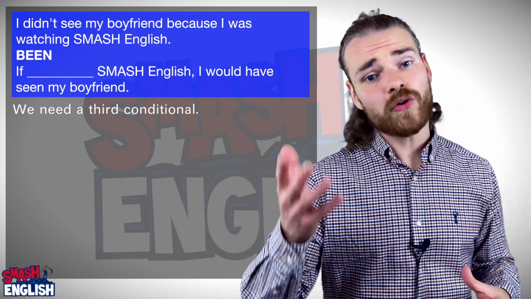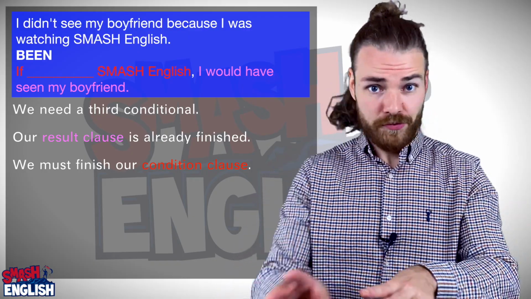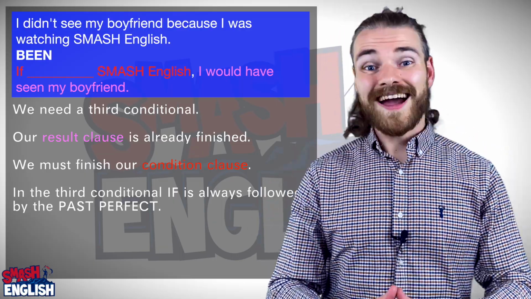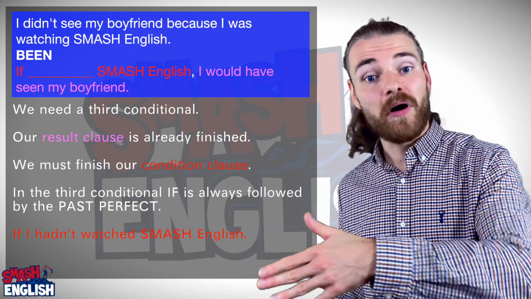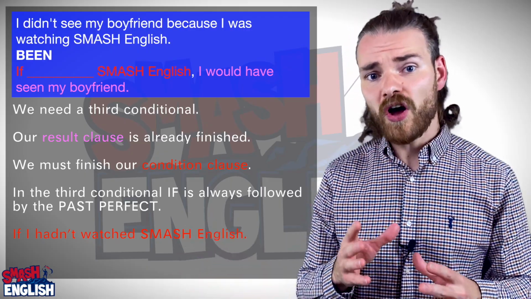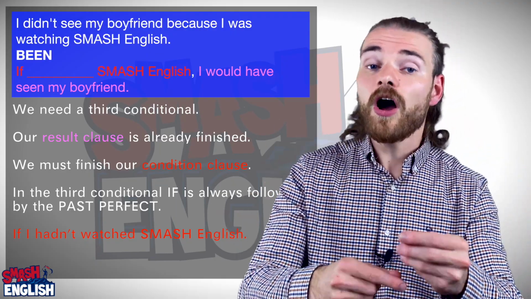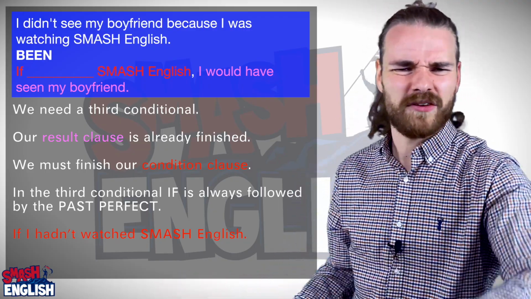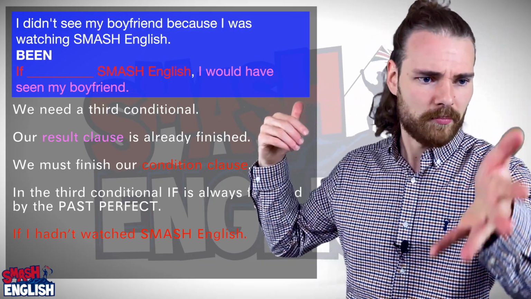Our result clause is already finished, so we must finish our condition clause. In the third conditional, if is always followed by the past perfect. And that gives us if I hadn't watched Smash English, I would have seen my boyfriend. We have used the negative form of the past perfect here because I did watch Smash English. And because I did watch Smash English, I must make that imaginary and talk about what didn't happen. So I use the negative form of the past perfect because this is an imaginary past, not the real past.